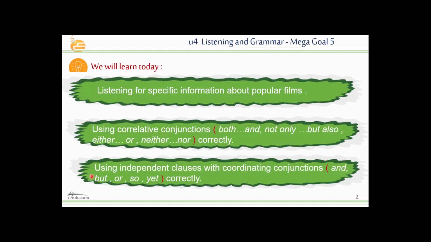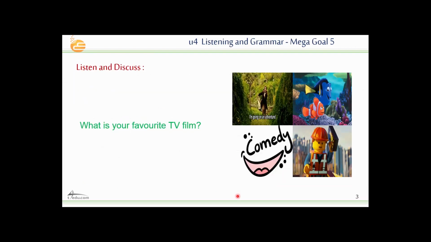Number 3, using independent clauses with coordinating conjunctions. So here we have other conjunctions which are called coordinating, such as and, but, or, so, yet, correctly. So for the grammar we'll use correlative or paired conjunctions and also coordinating conjunctions. So we have two kinds of conjunctions here. Let's start with the listening part here.